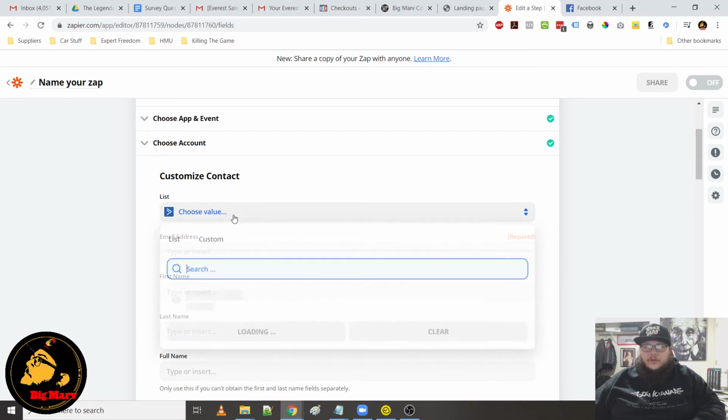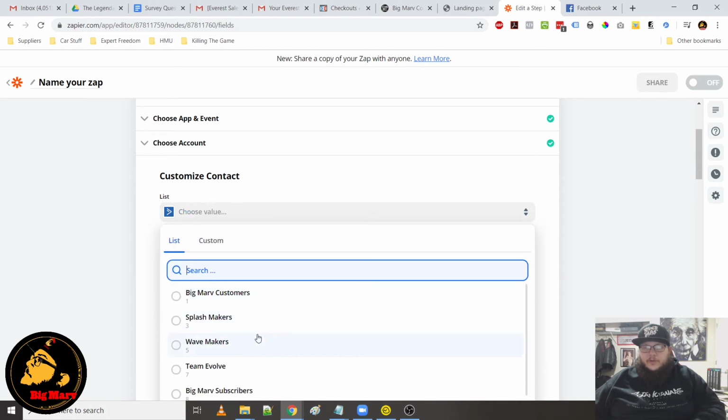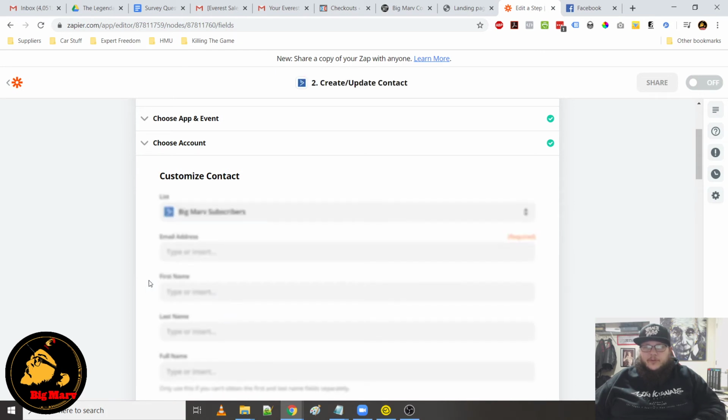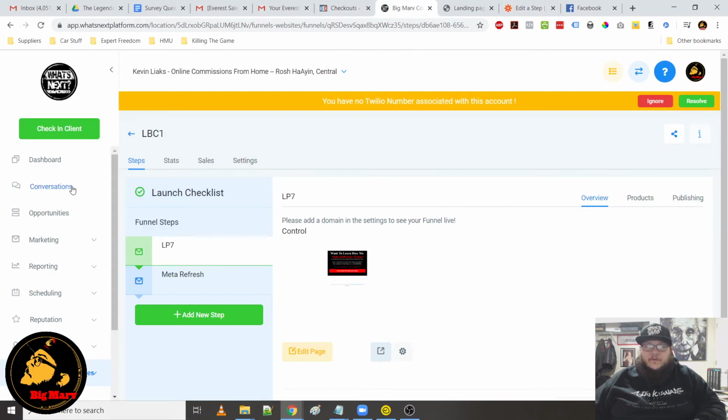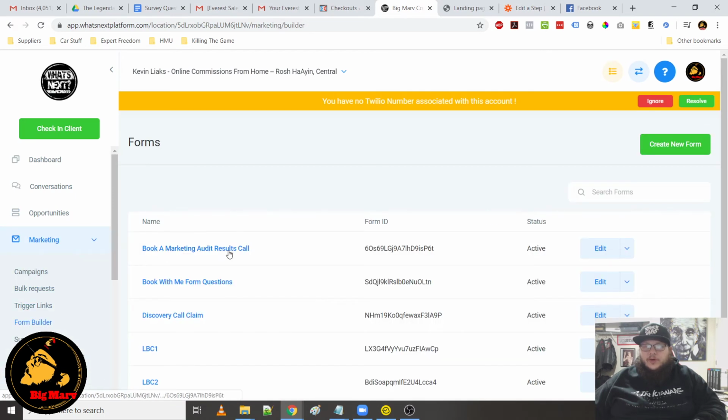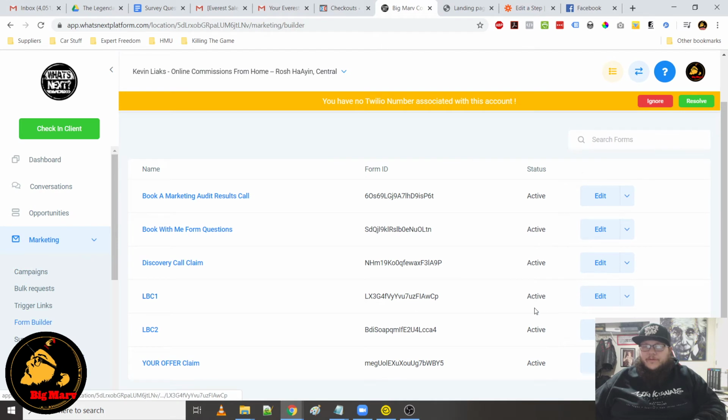Alright, so list, this is where you would select whichever list they're going to go onto. Let's just say Big Marv subscribers. Email address, so you can see catch hook. So any form data you put in there, any input fields. For example, when you go under marketing, you go to form builder. That's where you control the form and what shows up on the form.